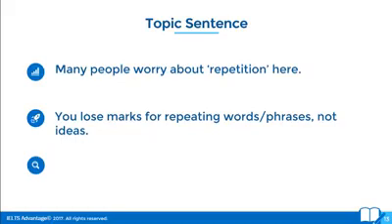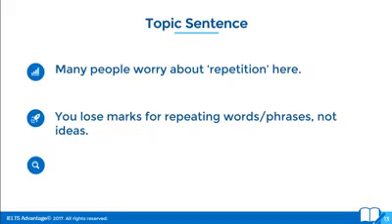If you do not believe me, go and look at a real academic journal. You can Google this, and find it in any university, or go into any university library and look at quality academic journals produced by very high level academics. Look at the introduction, the main body paragraphs, and the conclusion, and you'll see that the introduction says, this is what we're going to talk about. These are the ideas that we're going to talk about. And then they develop those same ideas in the main body. And then they summarize those same ideas in the conclusion.